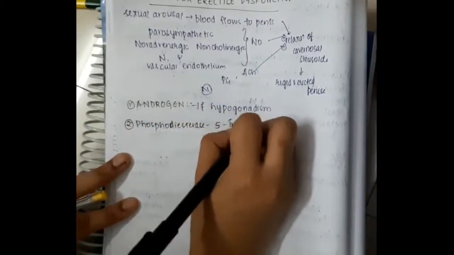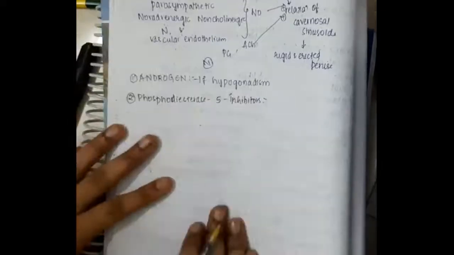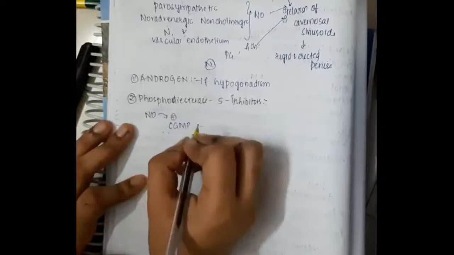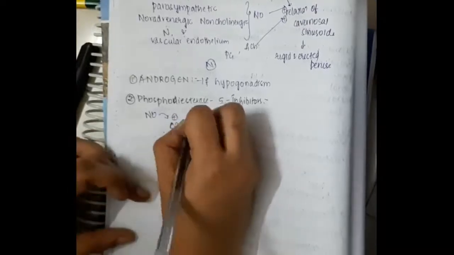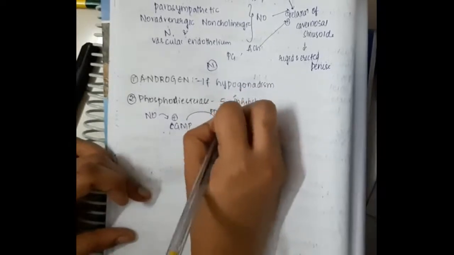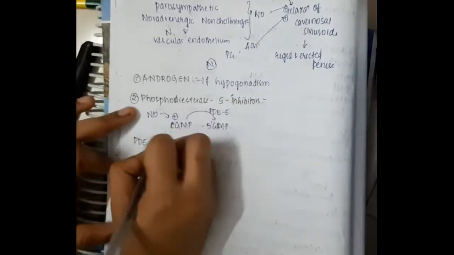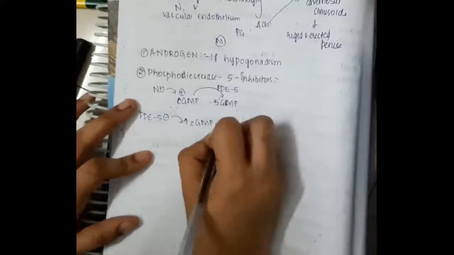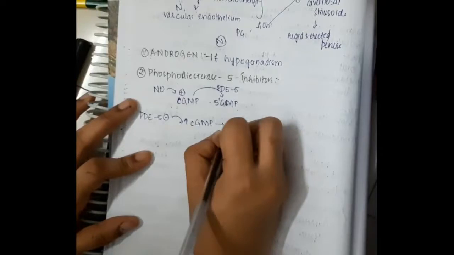Then we have phosphodiesterase 5 inhibitors. Normally, nitric oxide activates cyclic GMP. This cyclic GMP is degraded to 5-GMP by the phosphodiesterase 5 enzyme. Whenever cyclic GMP is increased, it will cause relaxation, and once it gets degraded, the relaxation is stopped.